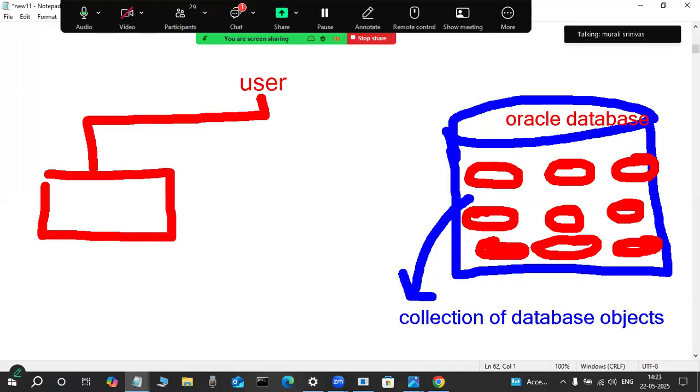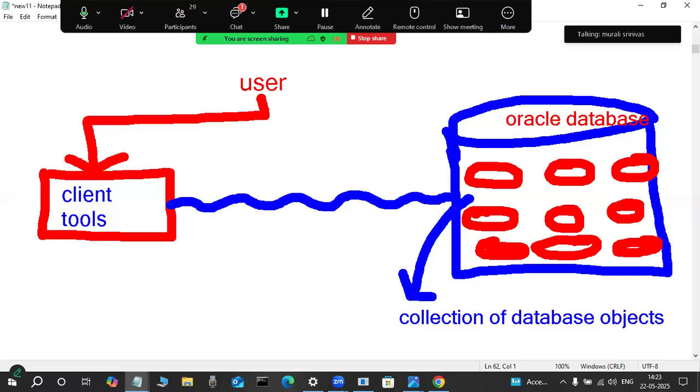These tools are also called query tools. Practically, I will show you, but first observe it here. Client-server architecture, the client tools. Only through this client tool are they connected to their server by using a username and password. User credentials are required. Then only they are allowed to perform operations by using the SQL language. SQL means Structured Query Language. Up to this one, it is a very easy diagram.